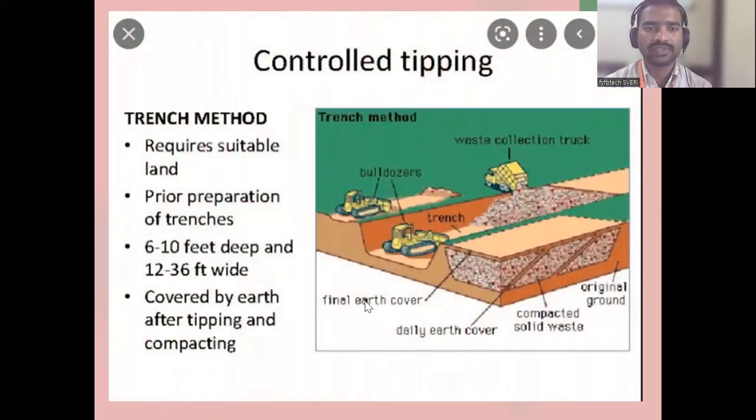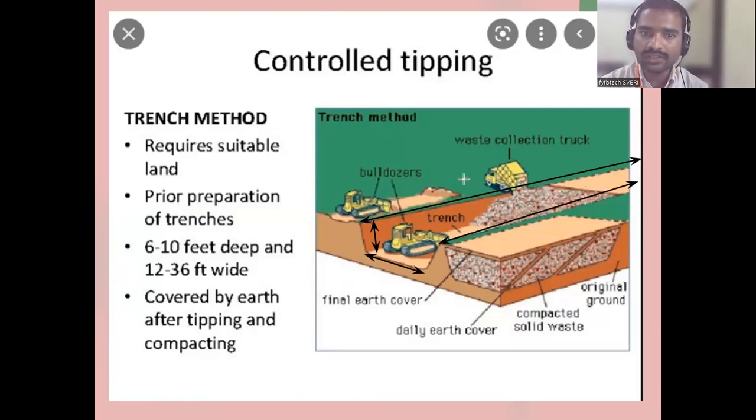In the controlled tipping method, the first one is the trench method you have seen. How is it? They will open the trench. Are you getting? What is the width? The width is 12 to 36 feet. Next, what is the depth? The depth is 6 to 10 feet. The length may be anything.